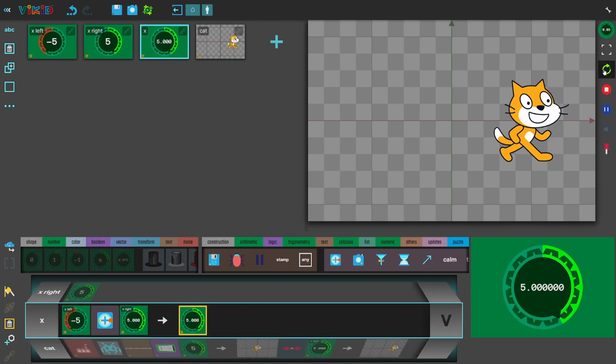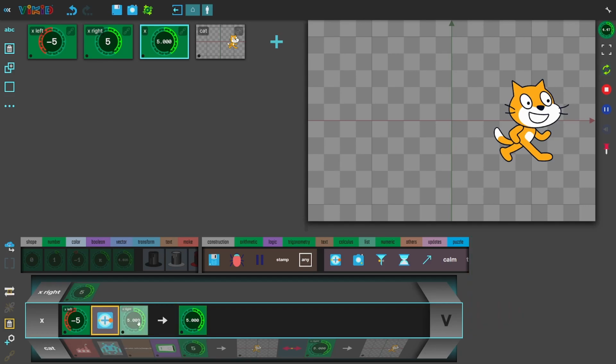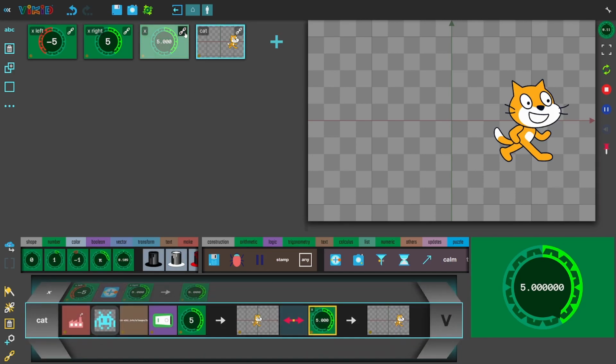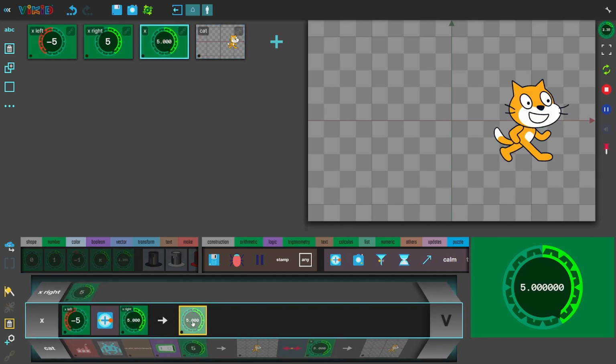But over here, we can see that the merge function will pick the right signal if there's an ambiguity. If both of them flash update at exactly the same time, it will pick the right one. You can see that because the circle in the icon is a bit bigger on the right side. So there is no ambiguity. The cat, if we now link it to the X binding, will always move to the right.